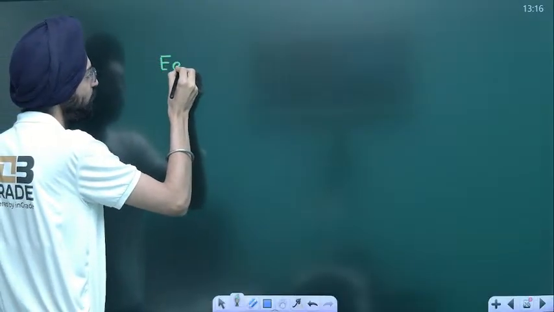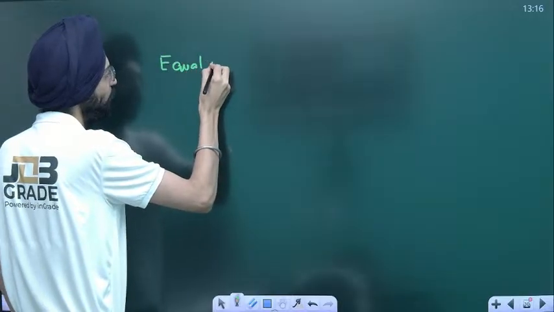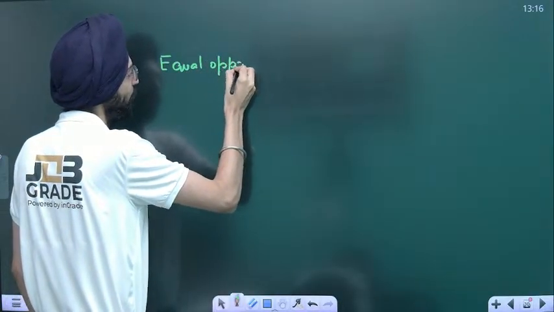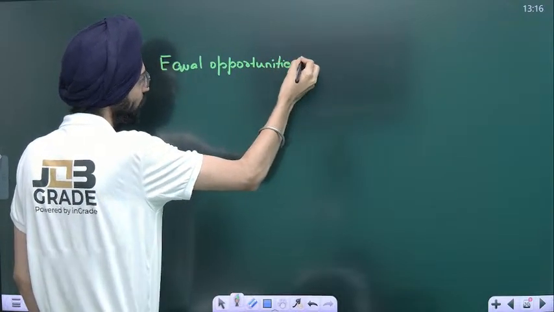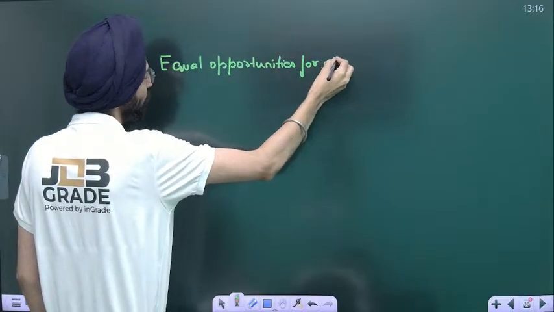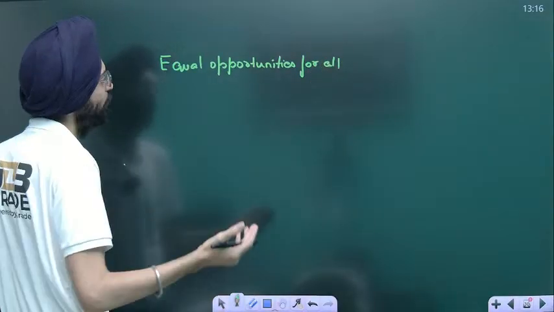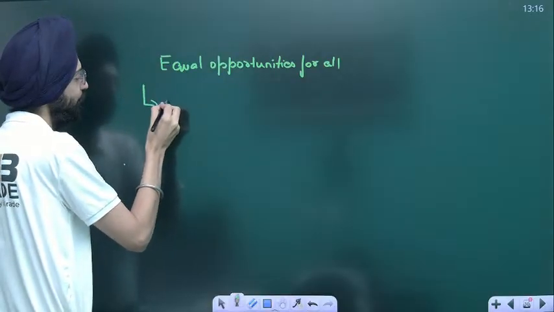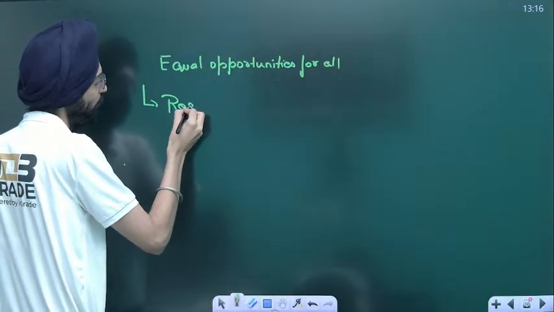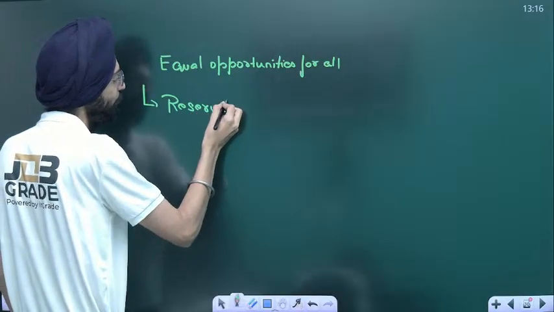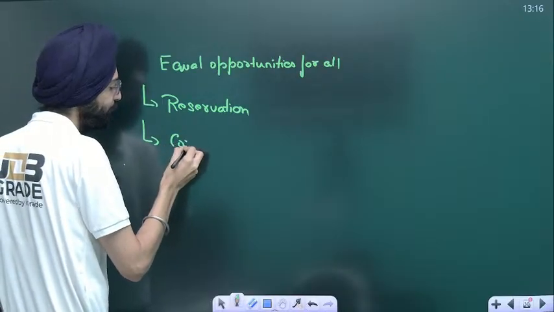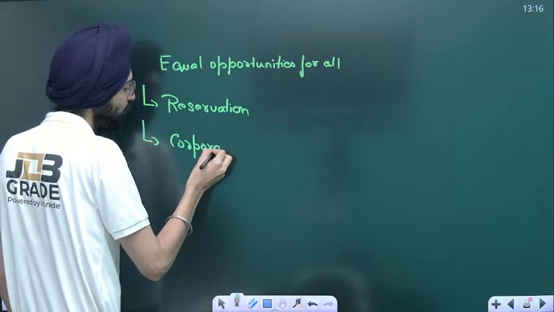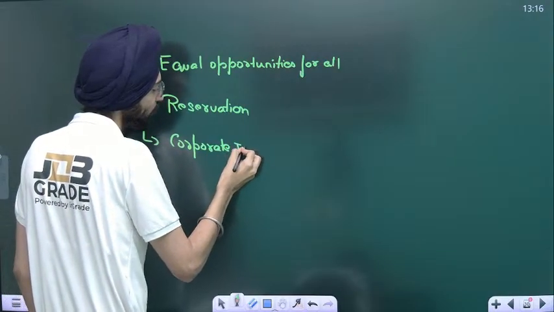Equal opportunity for all. So what does this mean? Take an example. One of the important aspects of equal opportunity for all is reservation. Another is corporate income tax. How?